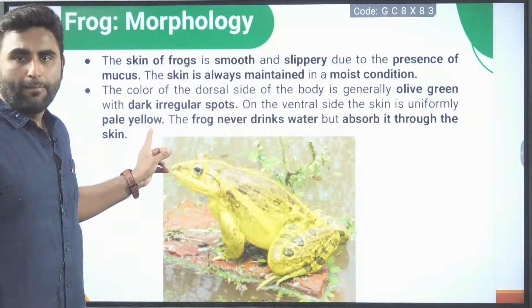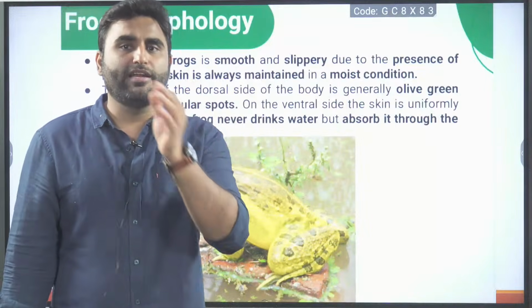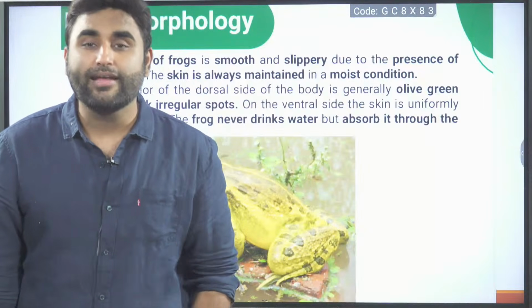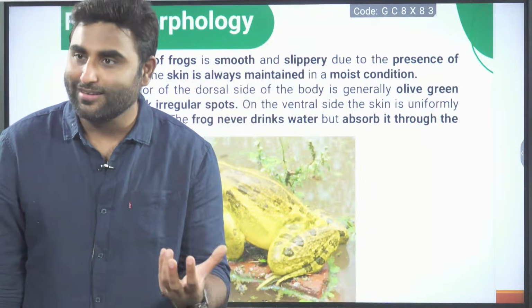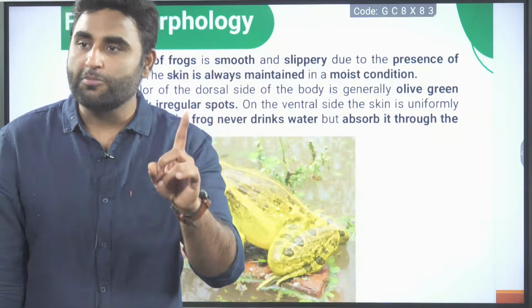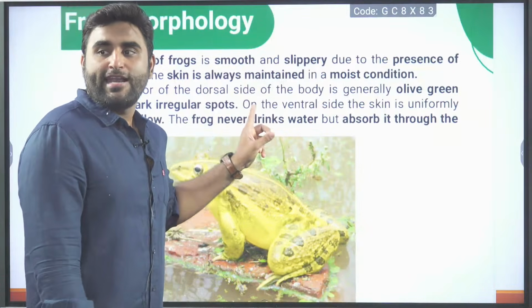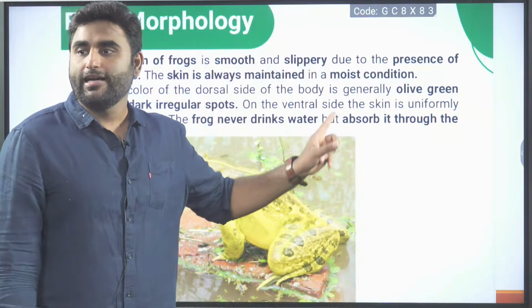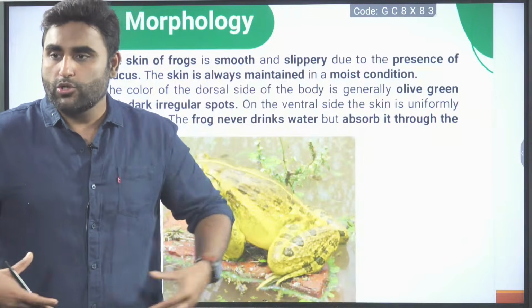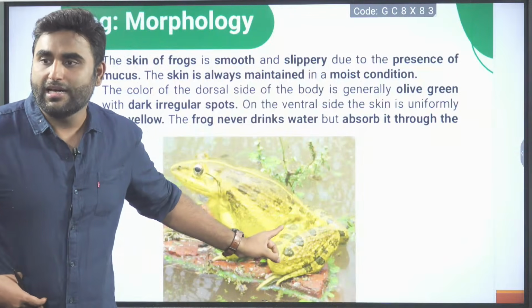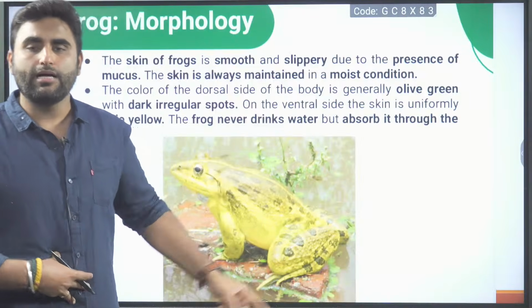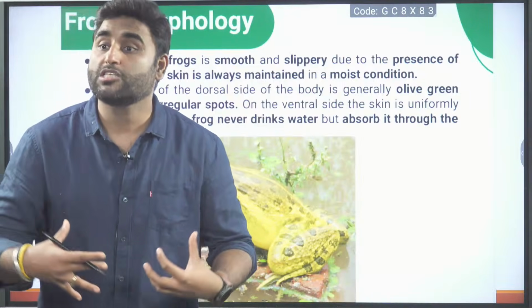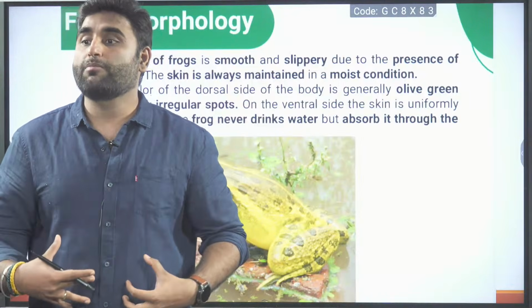Ventral side pale yellow, and frog never drinks water. So what does it drink? Is it drinking wine? Is it drinking sparkling water? No. It absorbs water. Frog never drinks water. It always will be absorbing. On the belly side near the pelvic area, they will absorb water through osmosis.